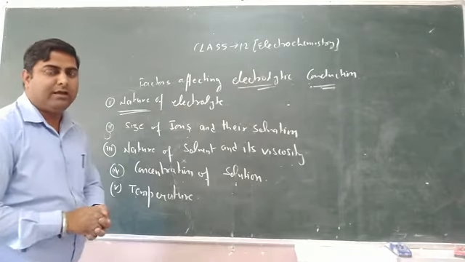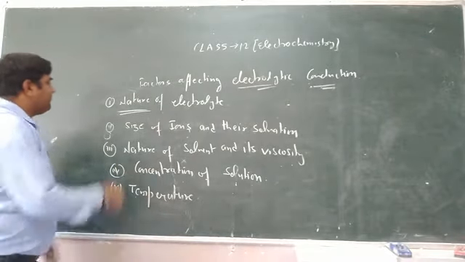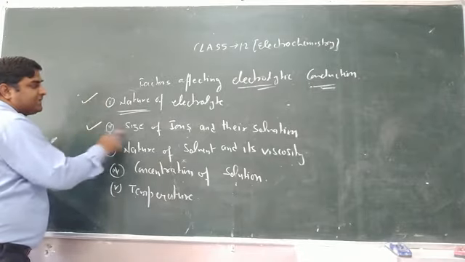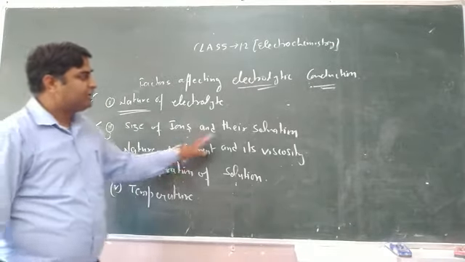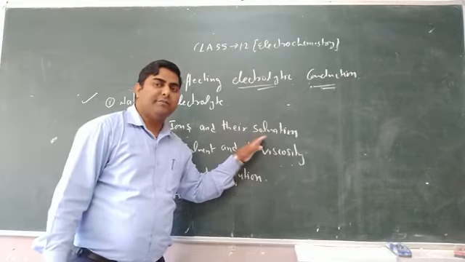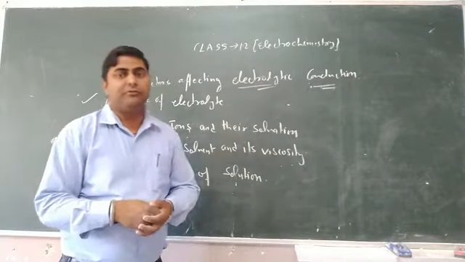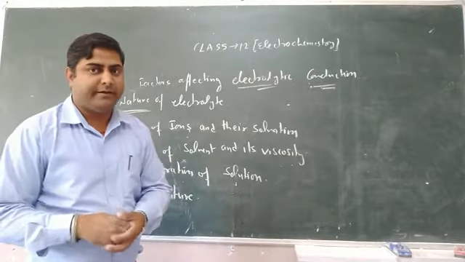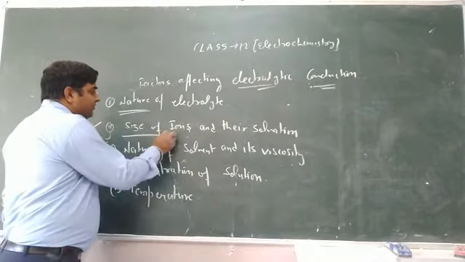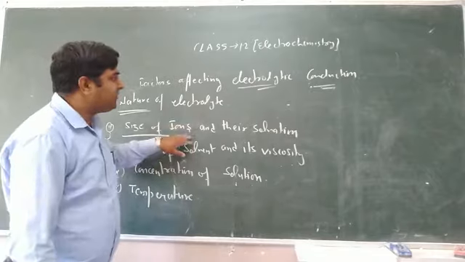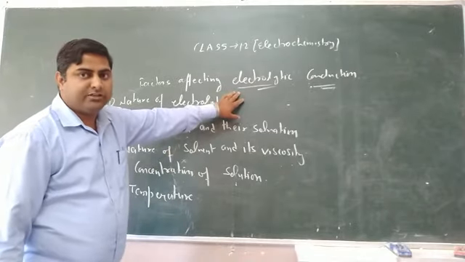Now, let's move towards the second, size of the ions and their solvation. Solvation means combination of solute molecules or solute ions with the solvent. Size of the ions plays a vital role in electrolytic conduction.